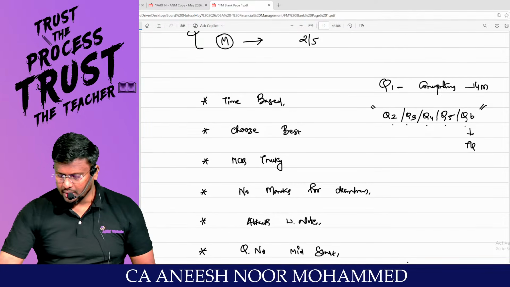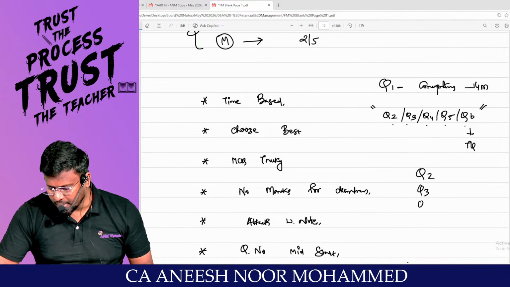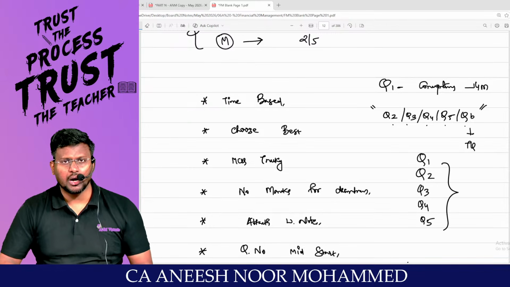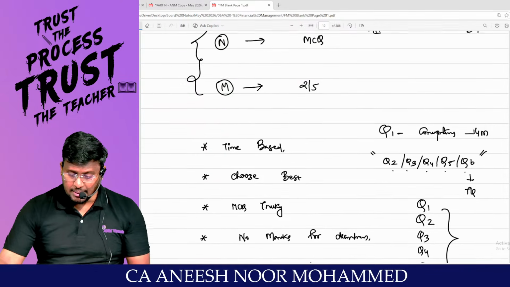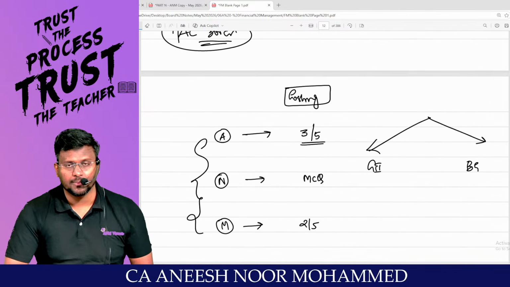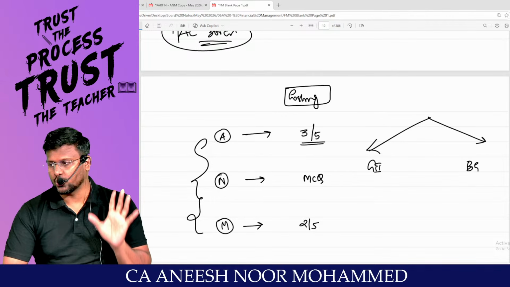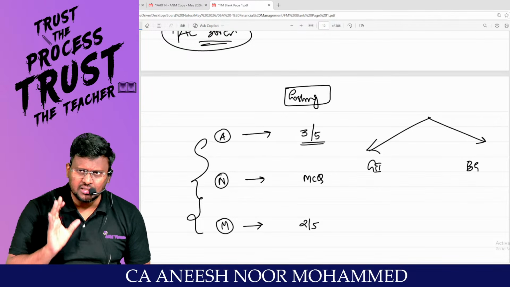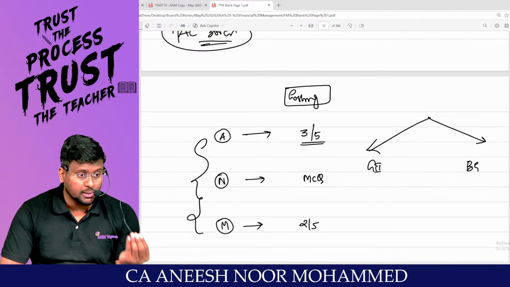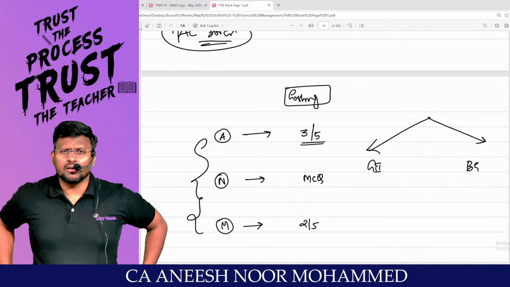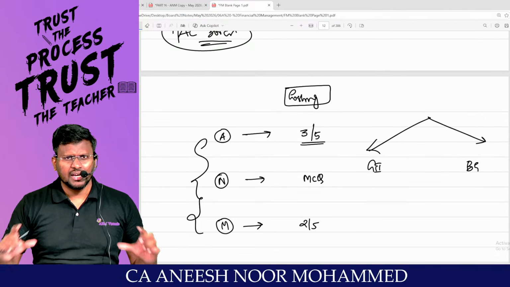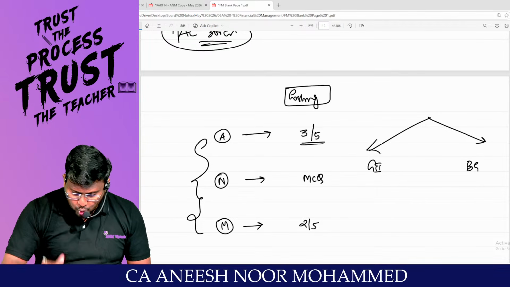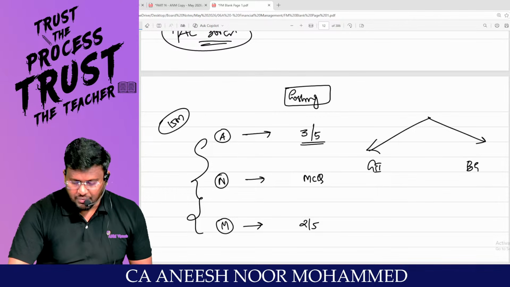So technically, from question number 1, 2, 3, 4 and 5, out of these 5 questions, choose the best 3 questions. Check whether they have asked service costing, or standard costing, super standard. Labor cost variance has been tested. Okay, fine, I can crack this question. Like that, you have to choose the best 3 questions in that 15 minutes.